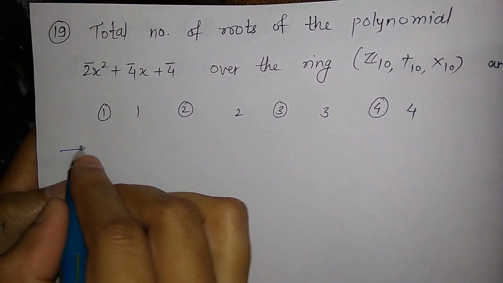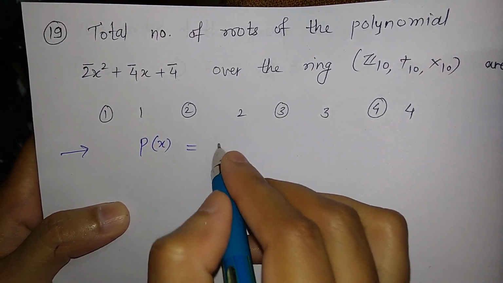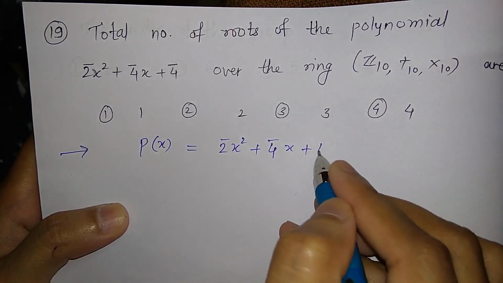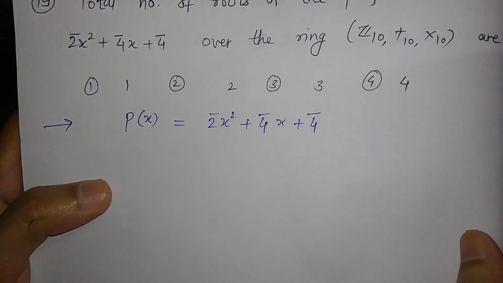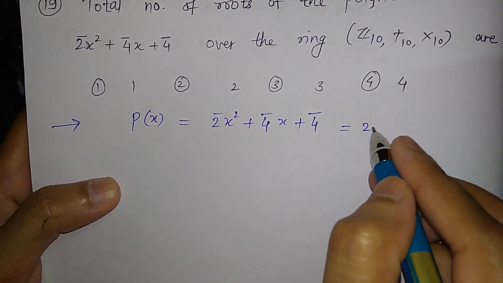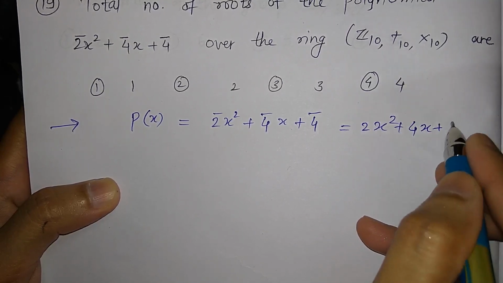Now here the polynomial, let us denote it by p(x), is equal to 2 bar x square plus 4 bar x plus 4 bar. Now I will just denote this polynomial without the bar: 2x square plus 4x plus 4.